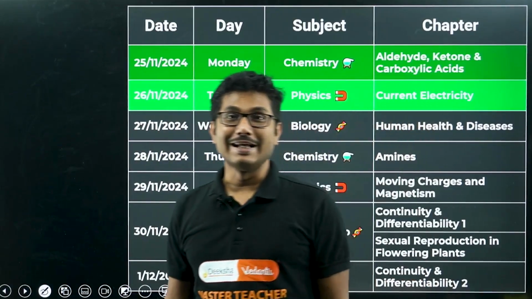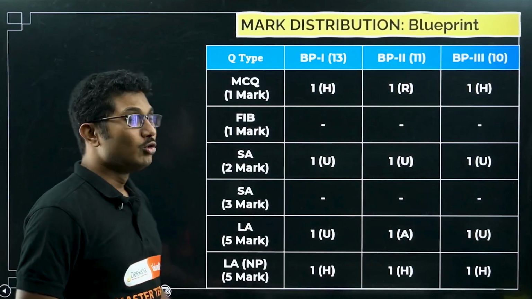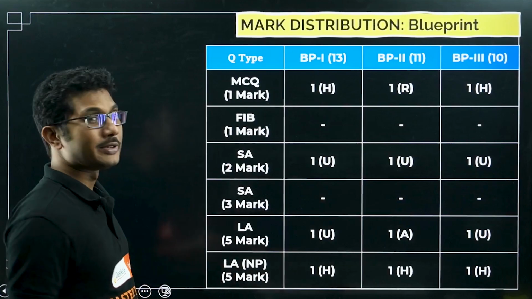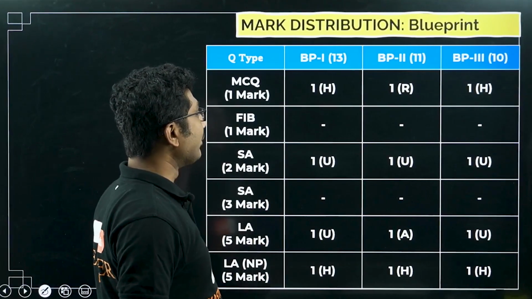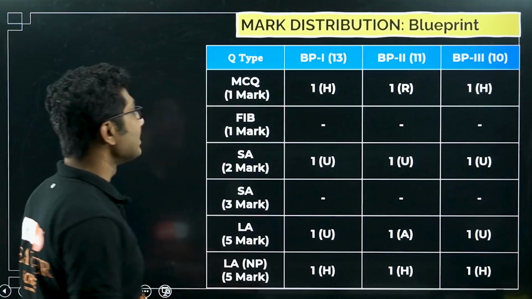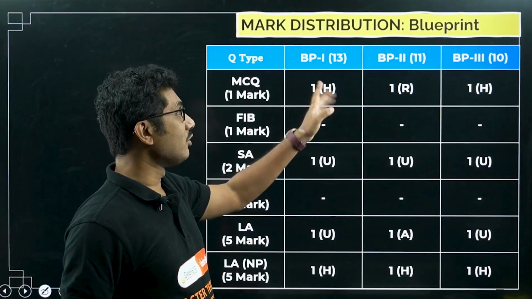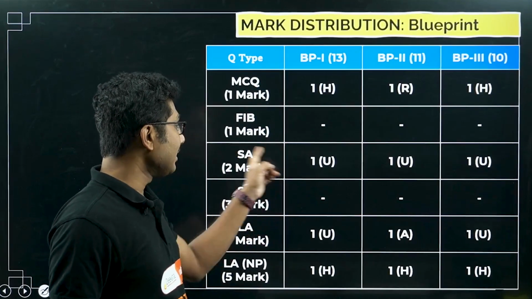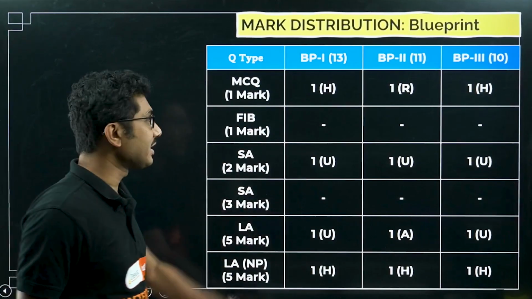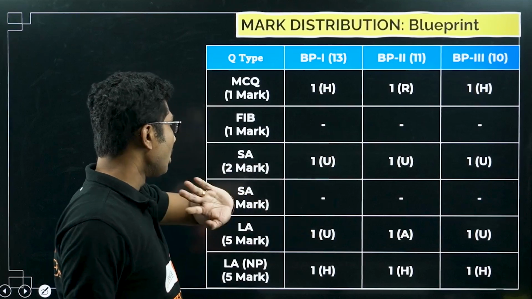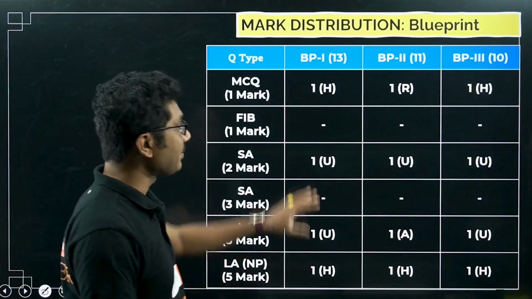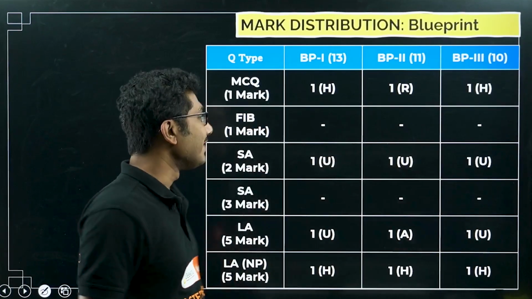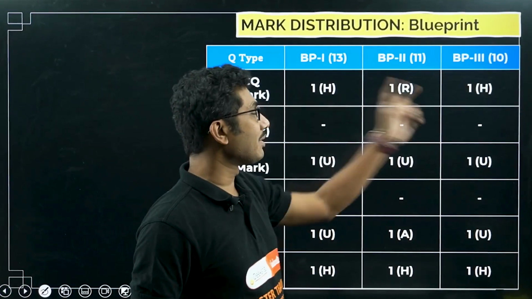Without any delay, let's start with the blueprint of the chapter. As you know, there are 3 blueprints shared by the PU board, and we will analyze all of them. The first blueprint says one MCQ question, that will be a HOTS question. Then there will be a short answer type 2 mark question. There is no fill in the blanks and no short answer type 3 marks question from this chapter. Fill in the blanks and short answer type 3 are blank for all 3 blueprints. So it is very clear that an MCQ will come from this chapter.